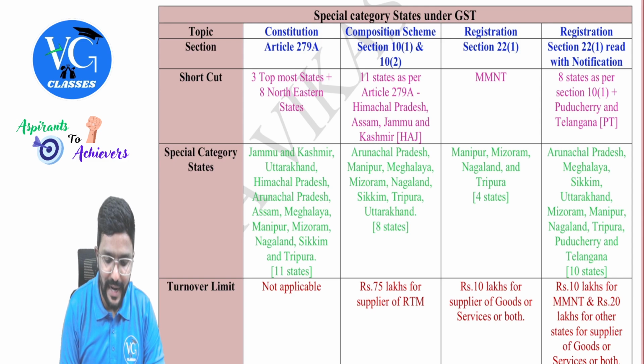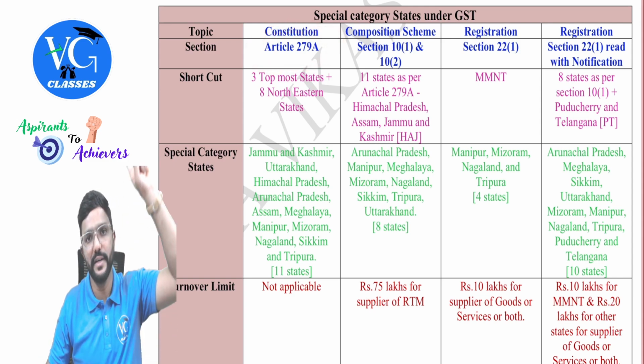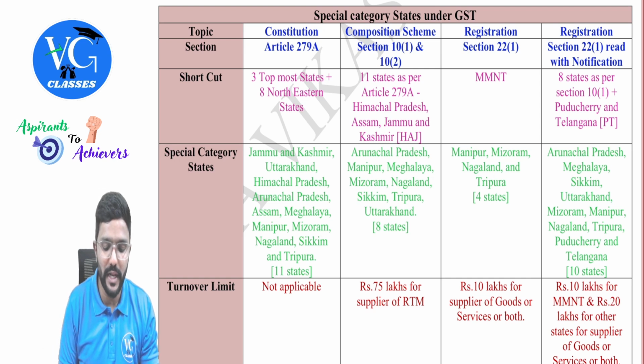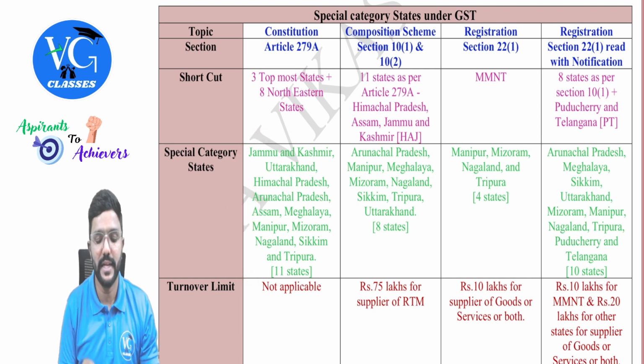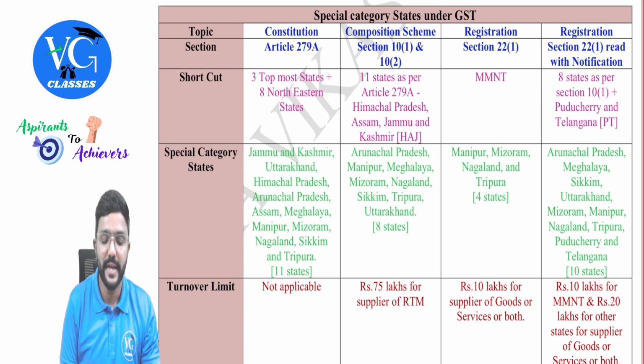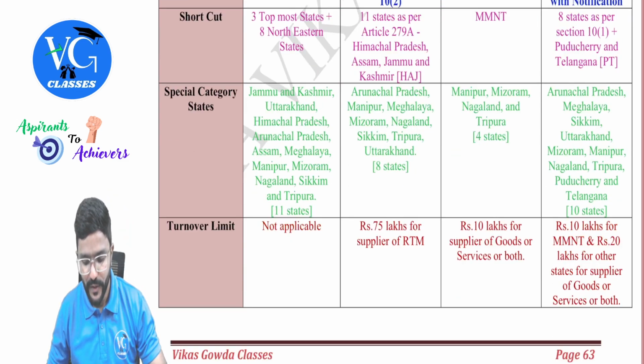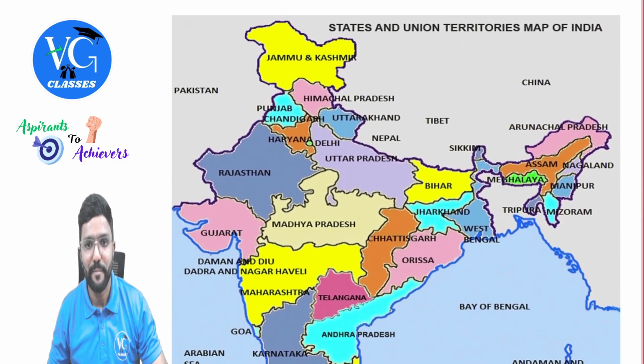Guys, as per Article 279A, which we learned in the first chapter, there are totally 11 special category states. That is 3 topmost states plus 8 northeastern states. I have also given the Indian map here.